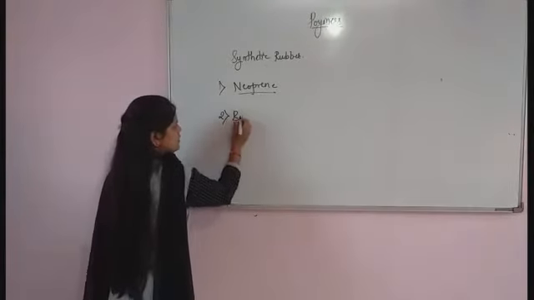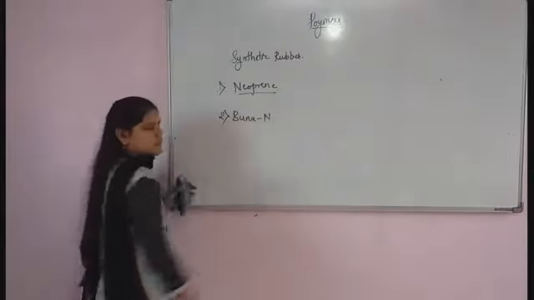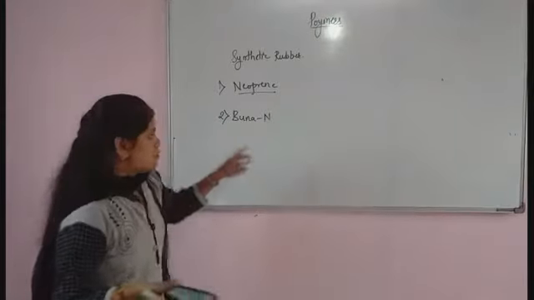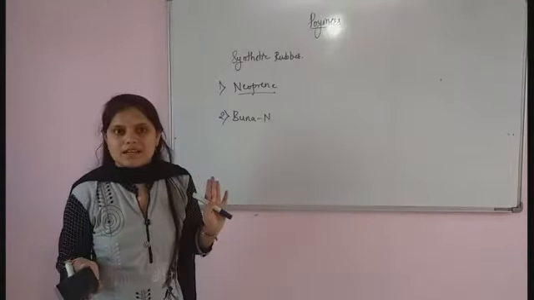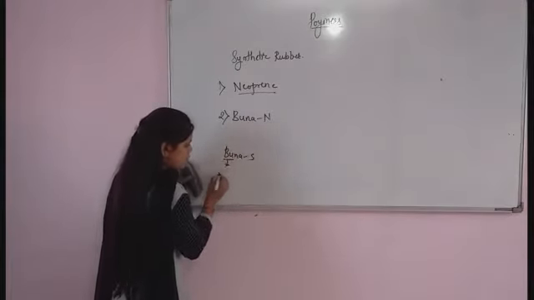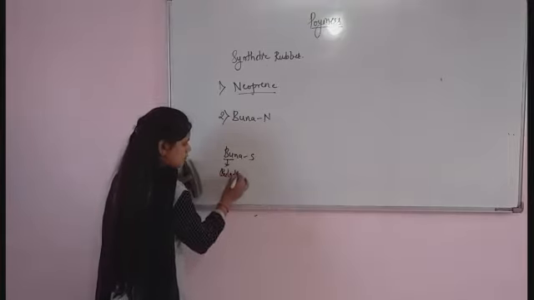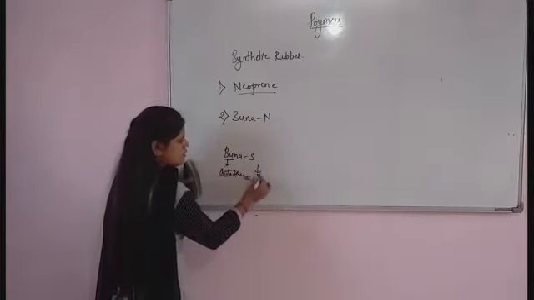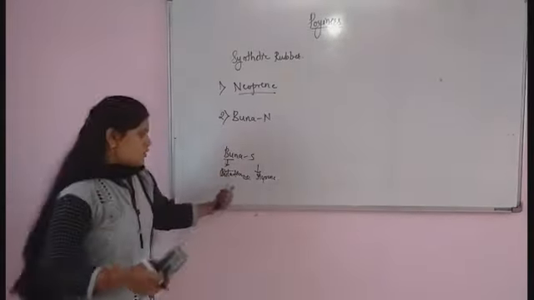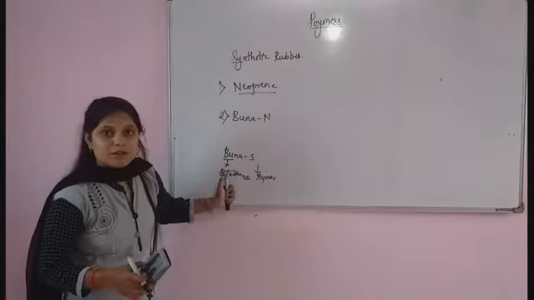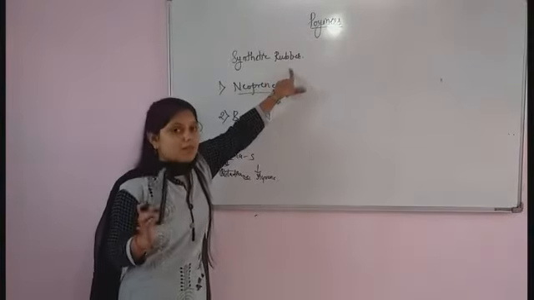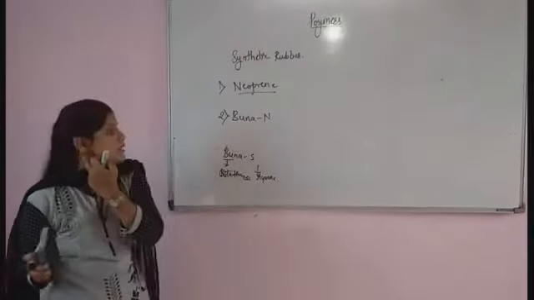Second example, that is Buna-N. Don't confuse Buna-N and Buna-S. Buna-S is an example of copolymer. Here Bu means butadiene, and S means styrene. So for the formation of Buna-S we require two monomers, butadiene and styrene. Buna-N, remember, is an example of synthetic rubber.